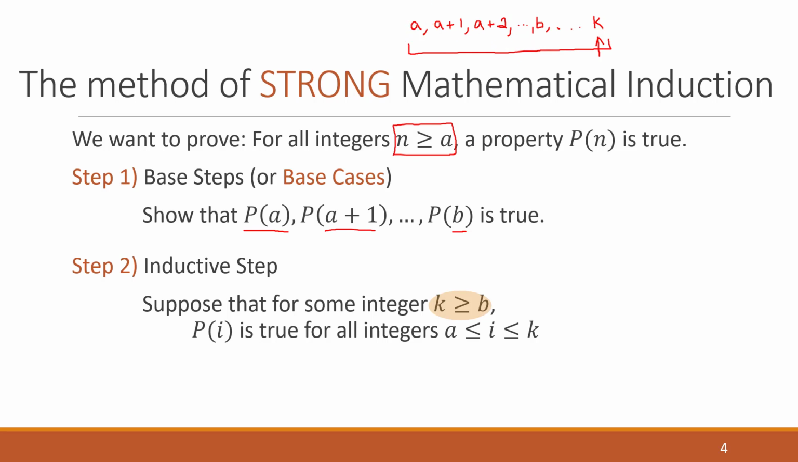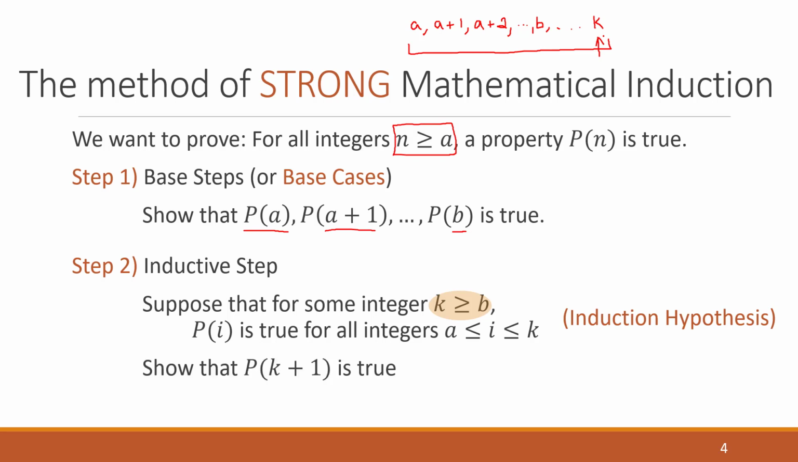We're going to suppose that whatever property we're looking at, in this case, the example we're doing is that all numbers greater than 1 are divisible by prime numbers. So we're going to suppose that for some integer k greater than 1, all the numbers between 1 and k are divisible by a prime number. And by doing that, that's going to allow us to finish the proof. So this is going to be our inductive hypothesis. And just as before, we want to show that P of k plus 1 is true. That doesn't change.